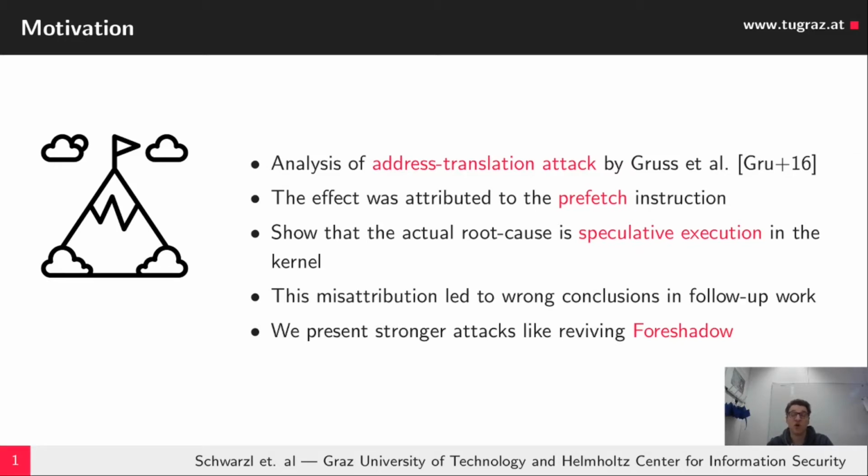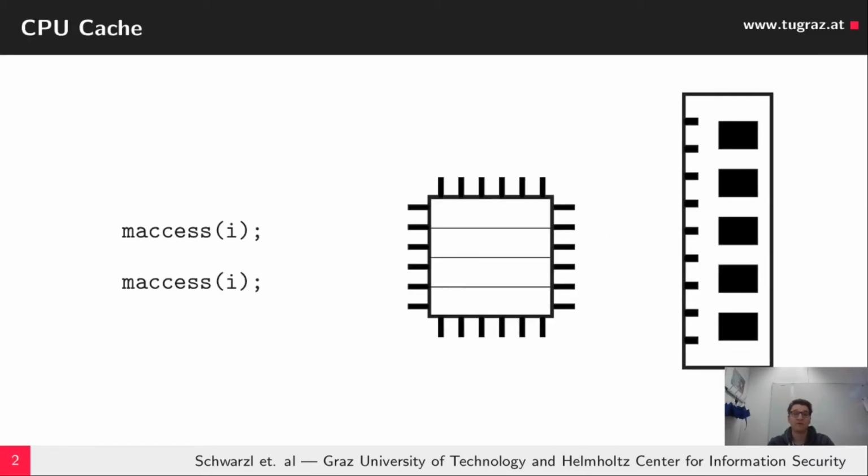We also show how to leak values of registers within SGX enclaves and show how to trigger this effect in JavaScript. So to get an understanding of how the address translation attack works, we need an understanding of attack primitives like the cache. We have a latency between a cache hit and a cache miss, illustrated as follows.